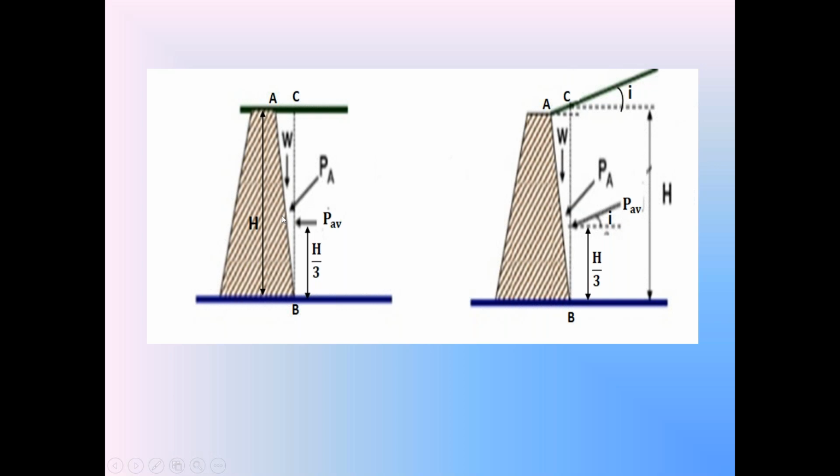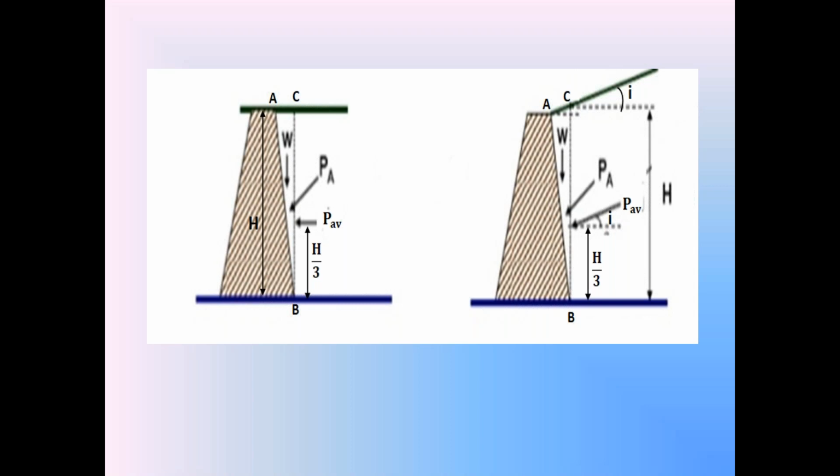So in these two diagrams, the backside of the retaining wall is not a vertical surface. The backside of the retaining wall is an inclined surface. Now, how can we apply the Rankine's active earth pressure theory if the backside of the retaining wall is an inclined surface? So please everyone follow this carefully. When the backside of retaining wall is an inclined surface, we modify slightly the Rankine's active earth pressure theory.